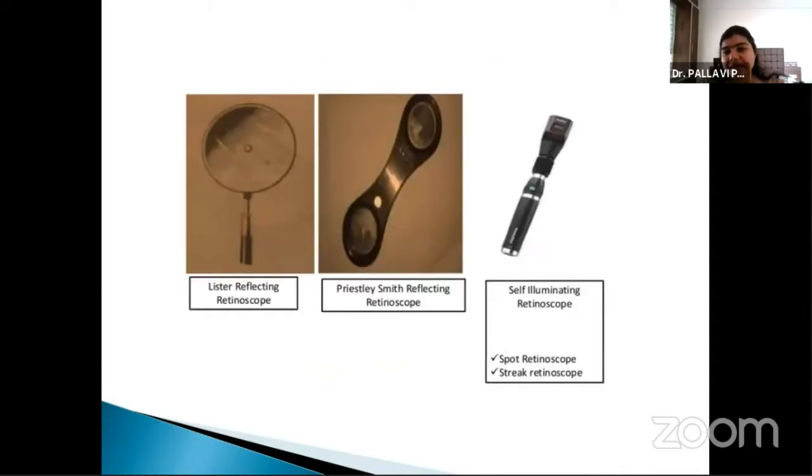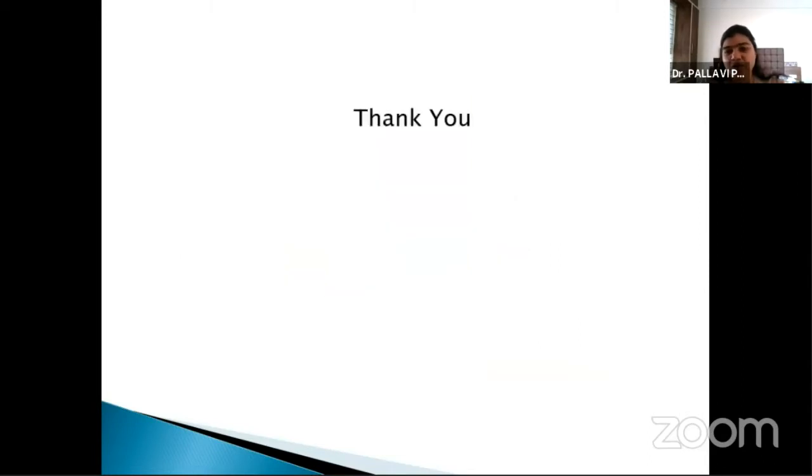Retinoscopy, whether the child is having amblyopia or not having amblyopia, is not a discrepancy. It has to be done for all children to rule out if there are any higher hypermetropias in the child. So all examinations are very important in children. Please do not miss any of them.